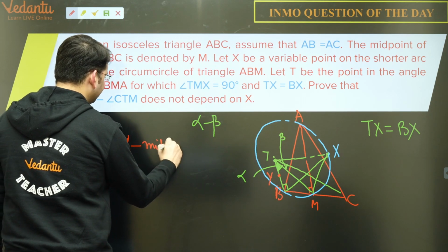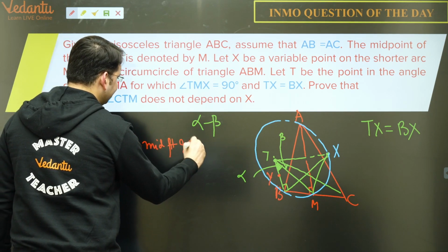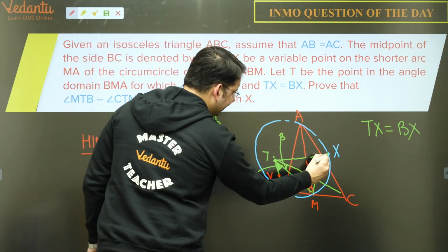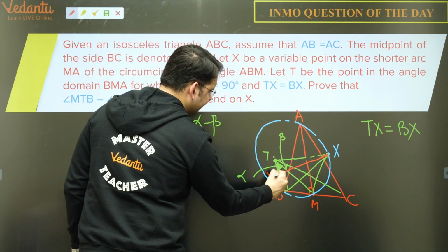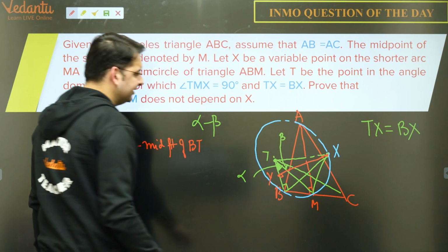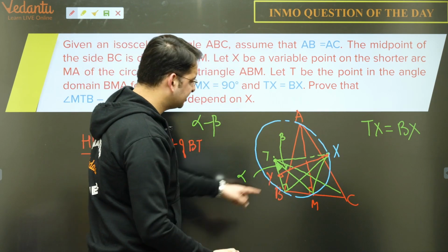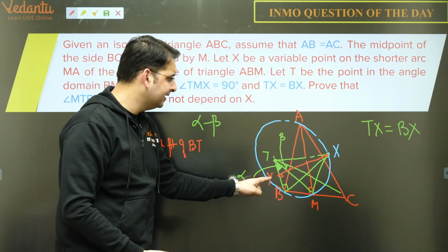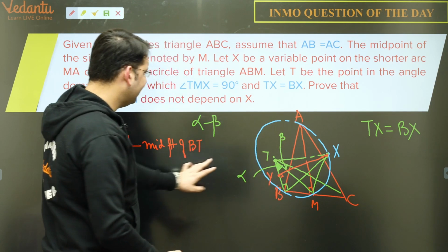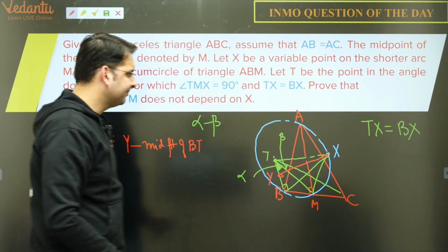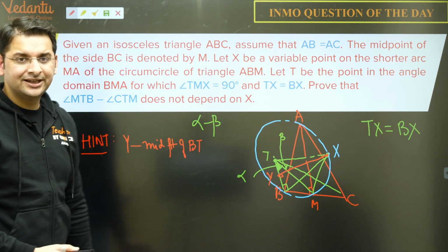Y is a midpoint of BT, and join XY, so that this angle is also 90 degrees, because we know that TX and BX are the same and this is an isosceles triangle. So if Y is the midpoint of BT and if we join XY, XY will be perpendicular to BT. So this is a hint.